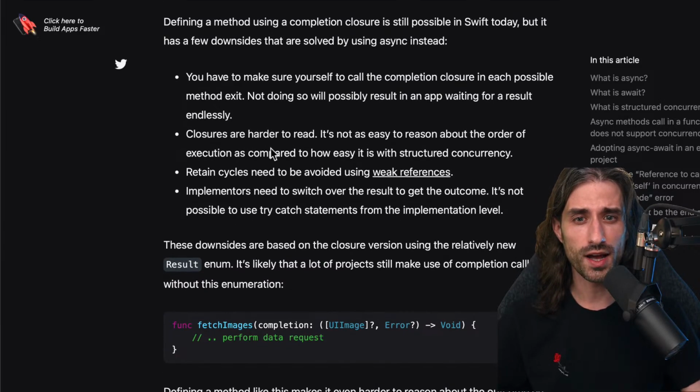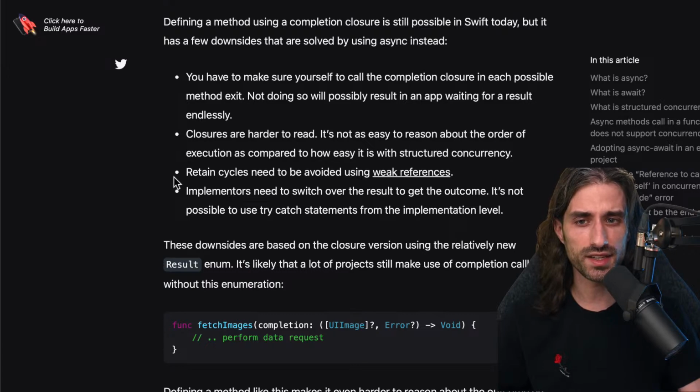Closures are also harder to read. It's not as easy to reason about the order of execution as it is with structured concurrency, because with a closure you pass a piece of code that will be executed later, which means the locality of the code in your source code is no longer correlated with the time when the code will be executed. The code is defined and then executed at a later time, and that makes it harder to reason about, because you have to figure out when the code will actually be executed.